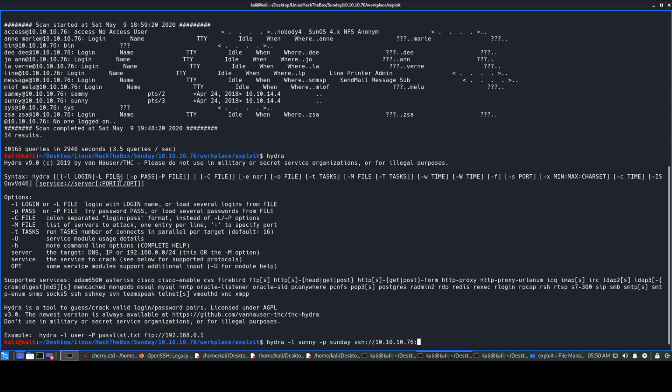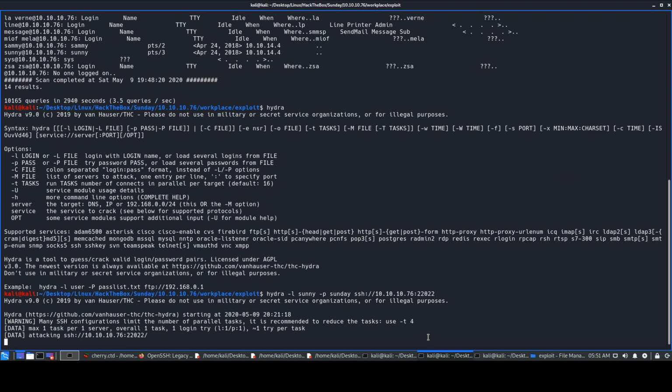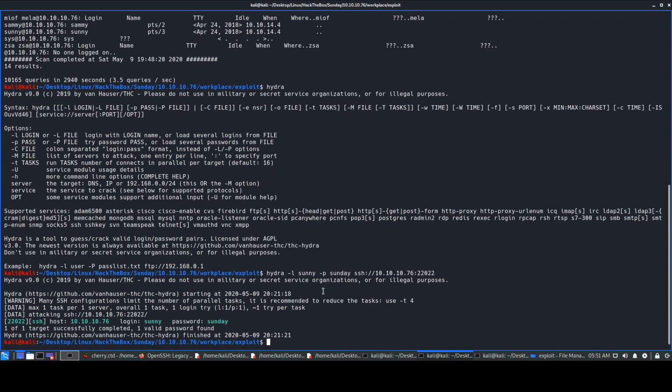So that's why the usage is mentioned over here. You have to enter service, server, and the port itself. Whenever there's a non-standard port, please try it and put it, because sometimes even when you do a normal SSH, I put my port as 22. I know it's default, but just to be safe, I put 22 over there. So we have the port number to be given, and we put this. We run Hydra, and if you guys didn't know, Hydra is a brute forcing tool. Okay, so it will try and check for multiple users and logins over there. So this resulted in Sunny Sunday, and it says that it was successfully completed.